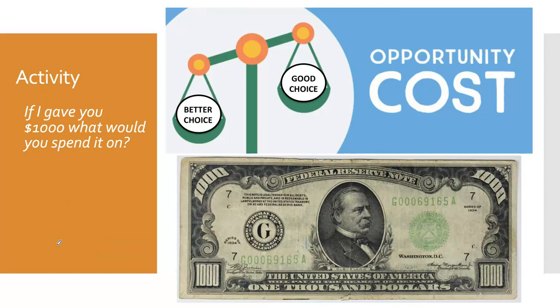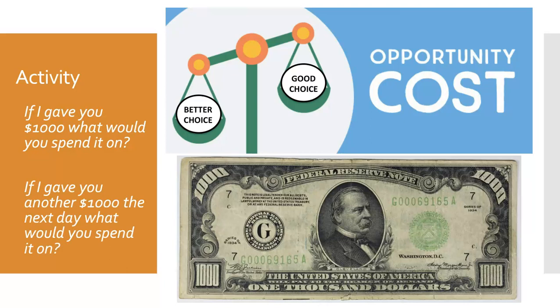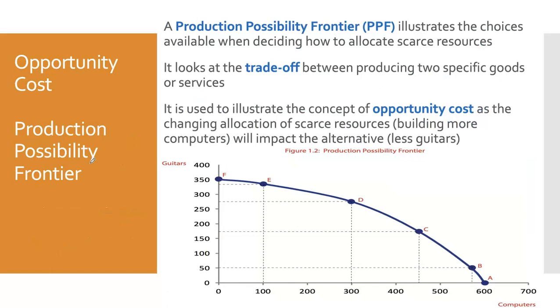So we can start to think about, if I gave you $1,000, what would you spend it on? The opportunity cost would be, if I gave you another $1,000 the next day, what would you spend that $1,000 on? Now, I'm only going to give you $1,000, but once you've thought about what you would spend your second $1,000 on, this option is your opportunity cost. So this illustrates the concept of choice.